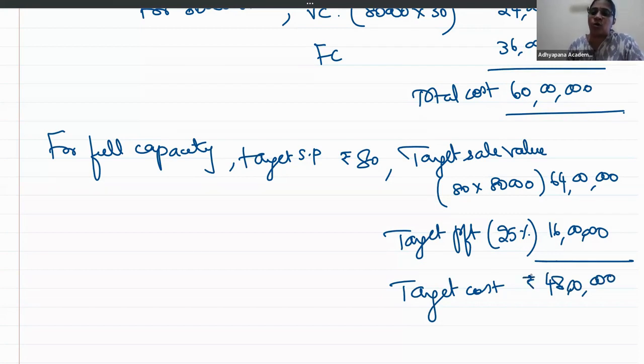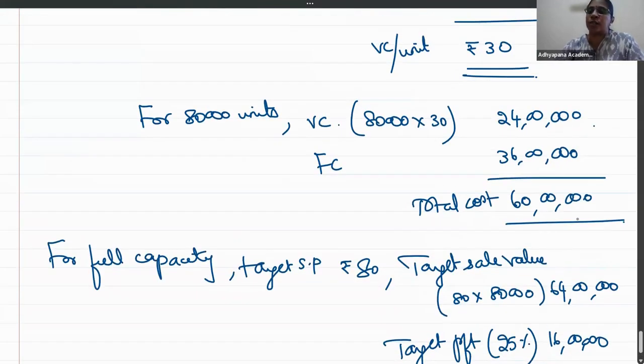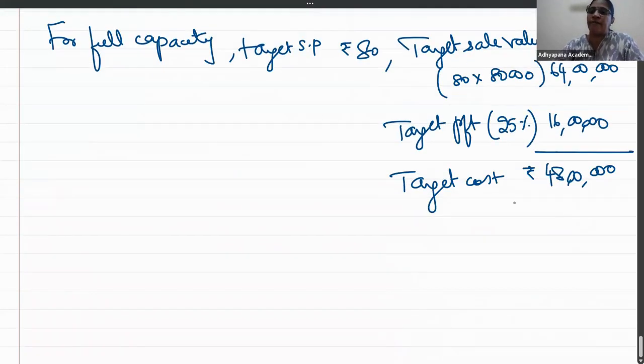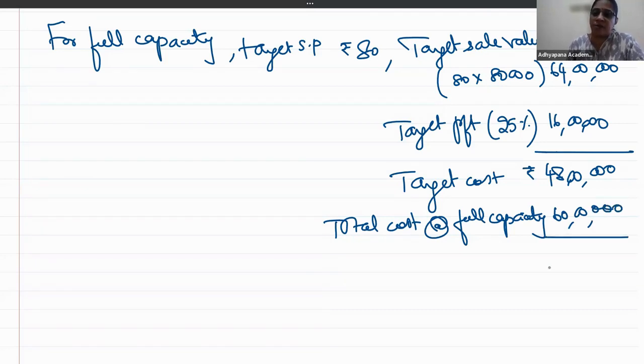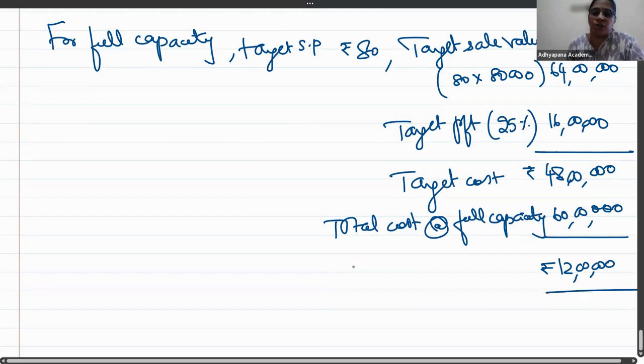How much is your current total cost at full capacity? Total cost at full capacity is 60 lakhs, whereas your target cost is only 48 lakhs, which means how much of cost should you reduce? 12 lakhs. Now, did you understand? So, total cost at full capacity is 60 lakhs, which means 12 lakhs will be your cost reduction.